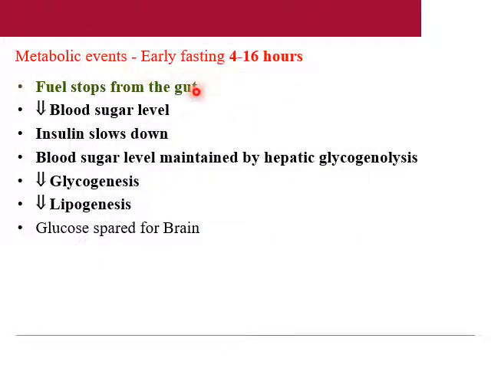The metabolic events which occur during early fasting, between 4 to 16 hours: fuel stops from the gut because we are not consuming food. So it leads to a decrease in blood sugar level. The insulin level slows down. Blood sugar level is maintained by hepatic glycogenolysis. There will be decreased glycogen synthesis and decreased lipid synthesis. Glucose is spared for the brain. The available glucose will be utilized only by the brain cells during the early fasting hours.